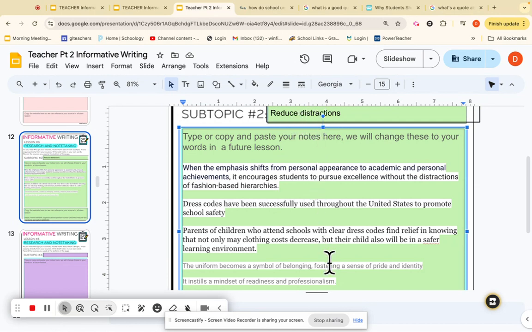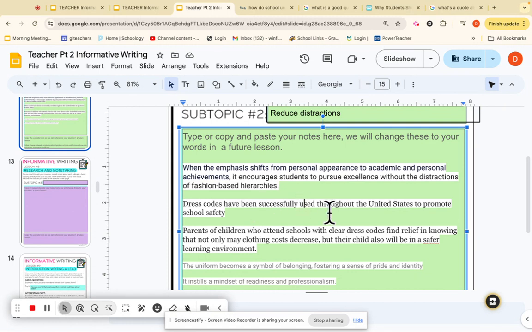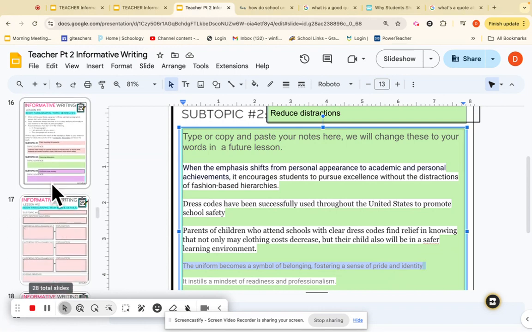I'm going to go with safety, professionalism, and then let's see, sense of community, because this says pride and identity. We can do that. Pride and identity. So the 3 words are going to be professionalism, which is right here. Okay. Pride and identity, which is 2 words actually. And then safety.